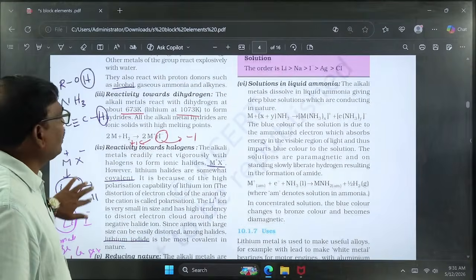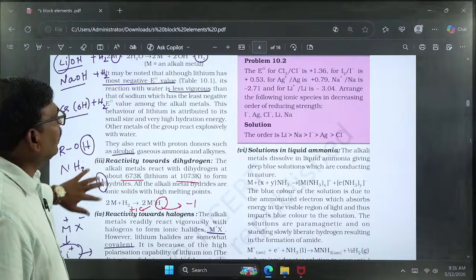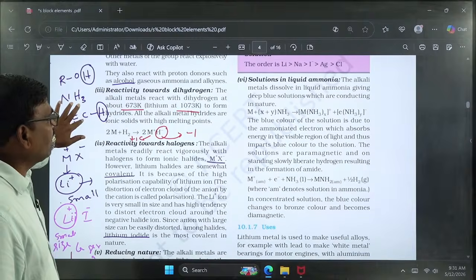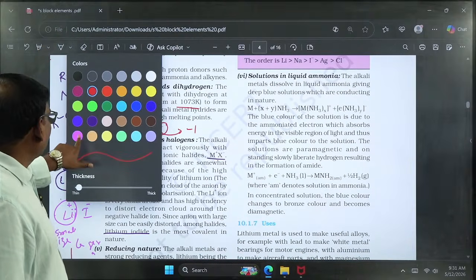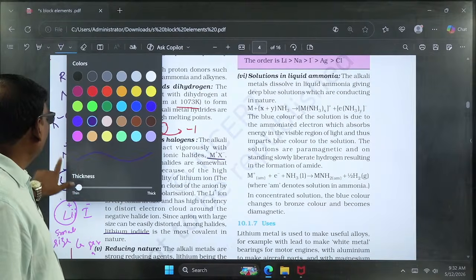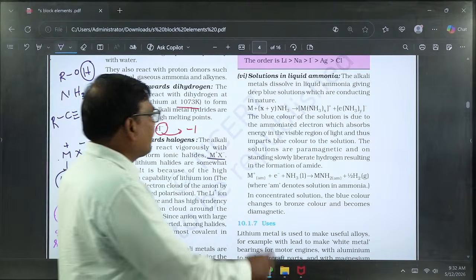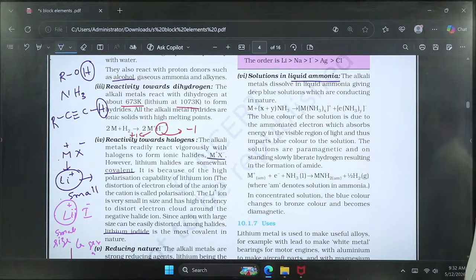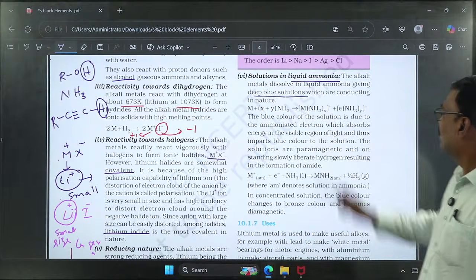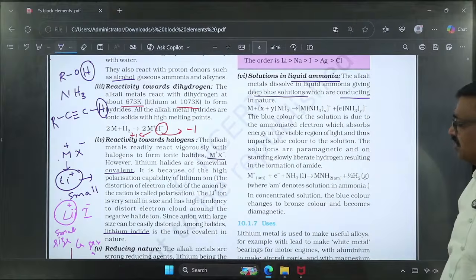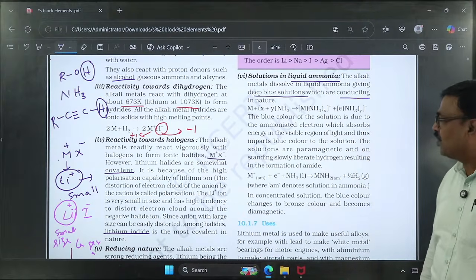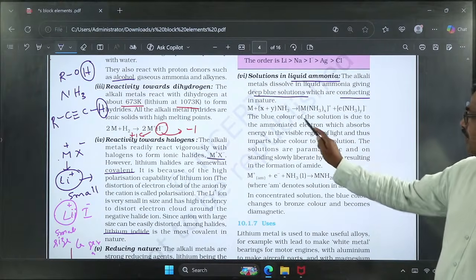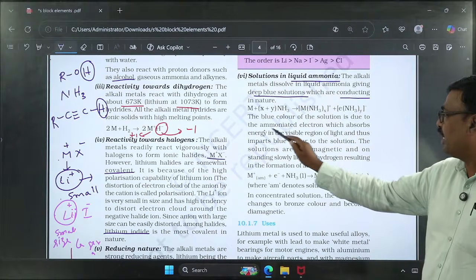After the reducing nature, we go to one more important point, that is the reaction with liquid ammonia. It is one of the more important topics, so questions will be frequently asked from it. Alkali metals when placed in liquid ammonia give a deep blue color solution and exhibit conducting nature. That conducting nature is due to the ammoniated electrons, and the color is also due to the ammoniated electron. So the blue color of the solution is due to ammoniated electrons.